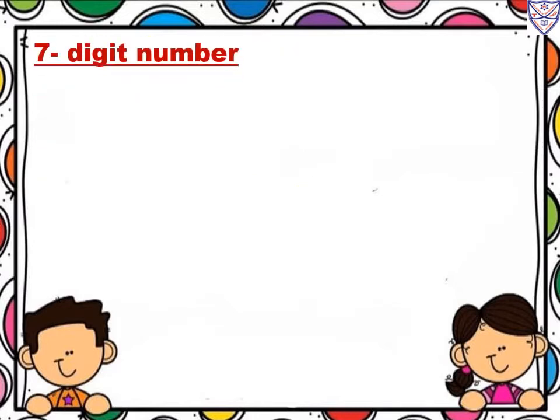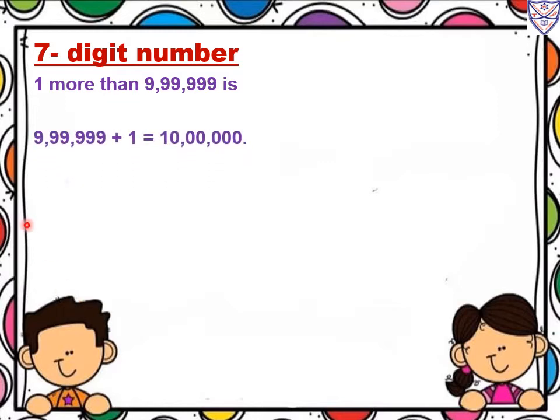Now we will see about 7 digit numbers. So 1 more than 9,99,999, how much will we get? 9,99,999 plus 1 equals 10 lakh. So this is the 7 digit number. See, when we add 9,99,999 plus 1, 9 plus 1, 10. So 0 we will write down, 1 will be carried over.